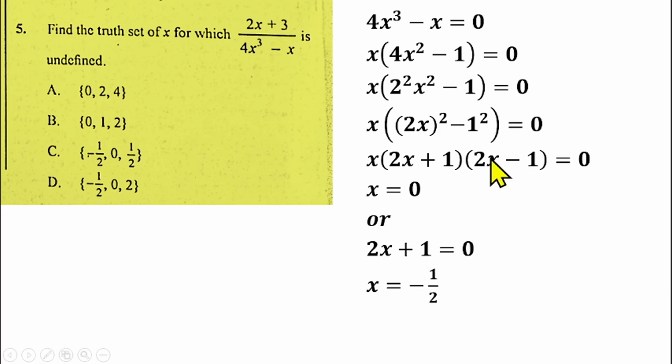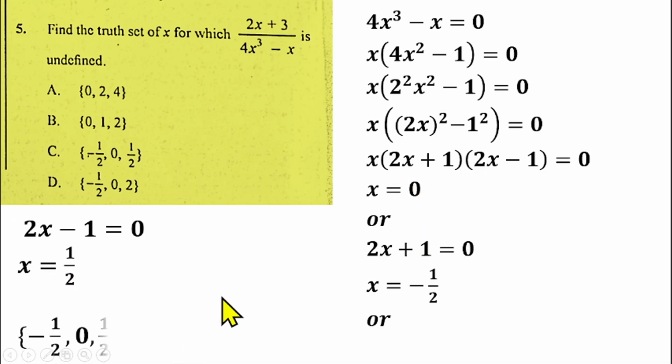Then also for this as well, you'll be having 2x minus 1 equals 0. You can also find the value of x there. That should be x equals half. So therefore, the true set will be minus 1, minus half, comma 0, and comma half. So that will be the true set of the values of x that will make this undefined. And that makes option C the right answer for question number 5.